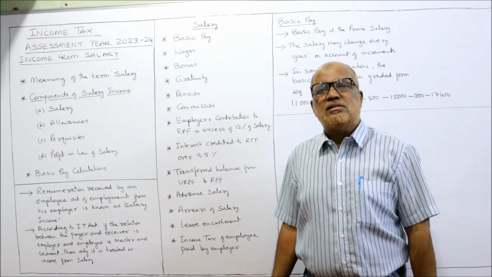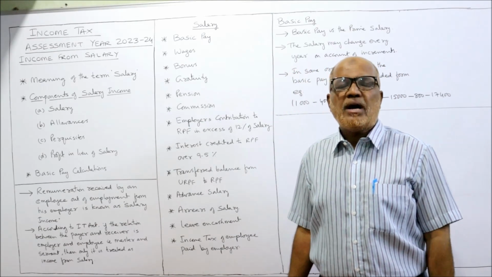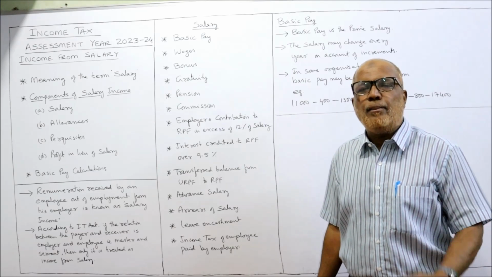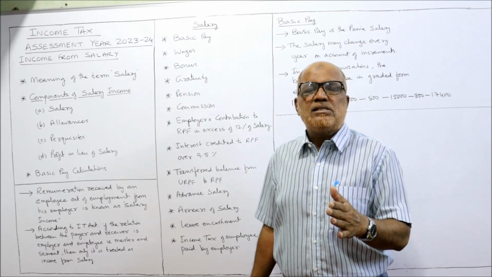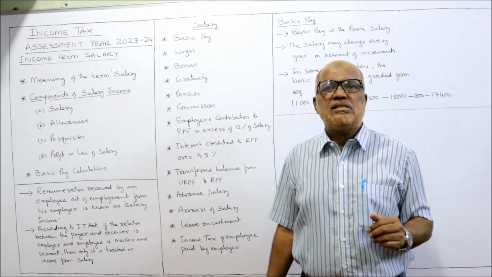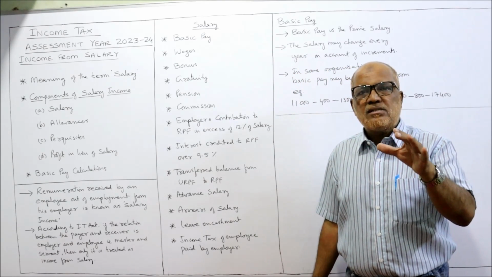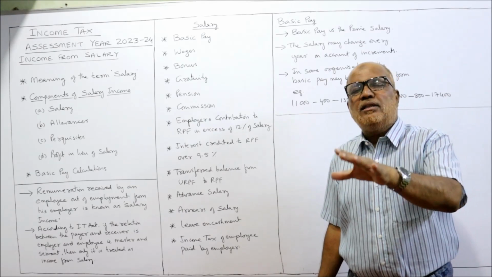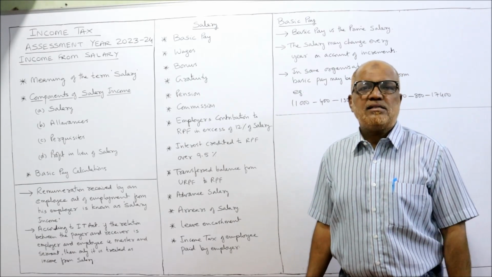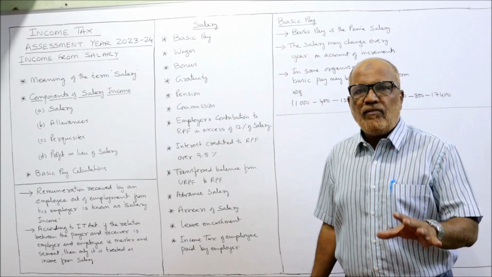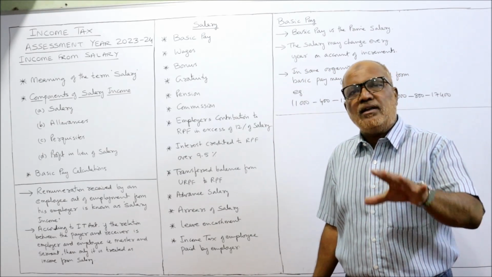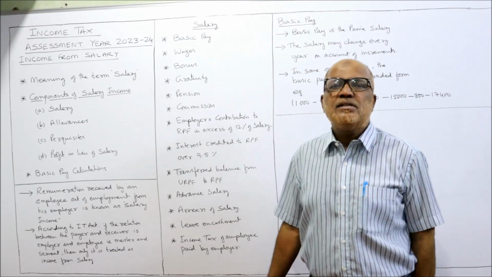The condition is that there must be a master and servant relationship, an employer and employee relationship. Employer is the master and employee is the servant. Whenever this relationship is there, only then will it be treated as income from salary, otherwise not. So we only have to see this condition. If it is satisfied, then it will be treated as income from salary.